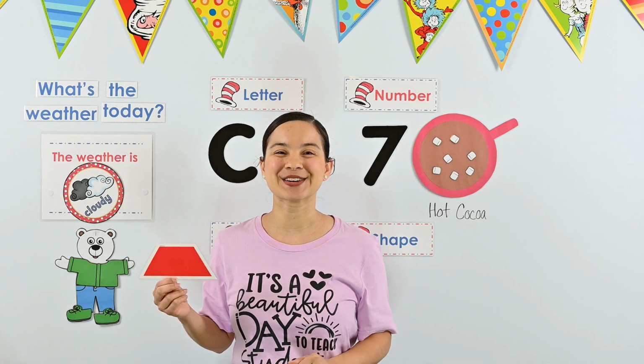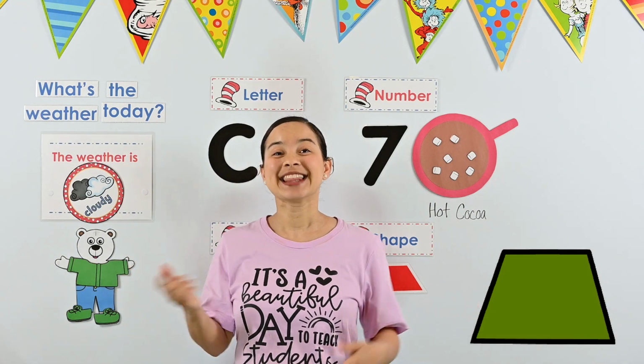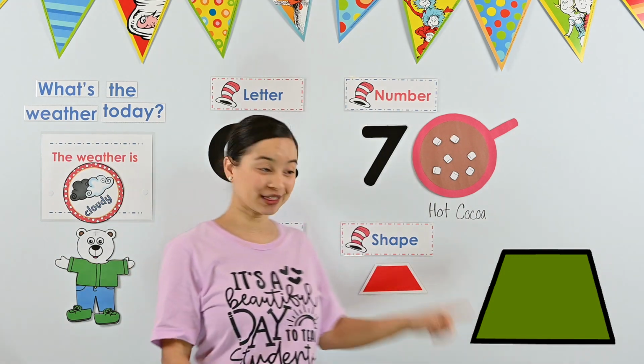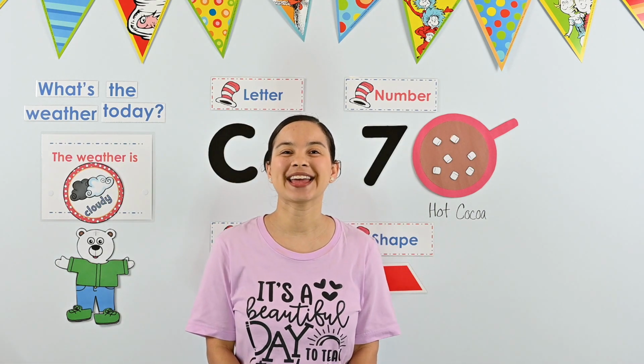Let's take a look at our first shape. Is this a trapezoid? If you have your thumb up, you are correct. This is a trapezoid. It looks just like our shape we just described. Okay, let's look at another shape. Is this a trapezoid?